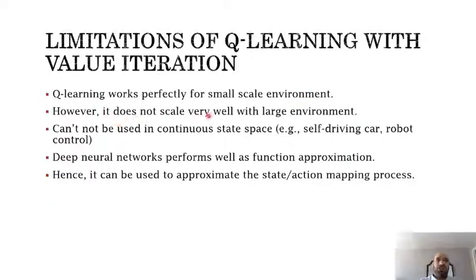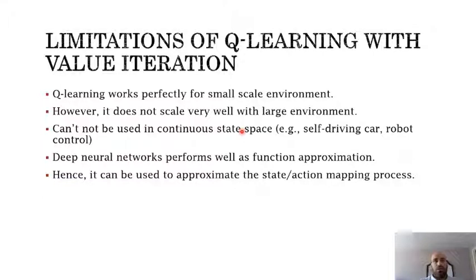However, it doesn't scale very well with a large environment, like a video game, robotic control, or a self-driving car, when you have a bunch of inputs from the video cameras, sensors in the car, and traffic signals. All this information is too huge to be simply represented in a table.